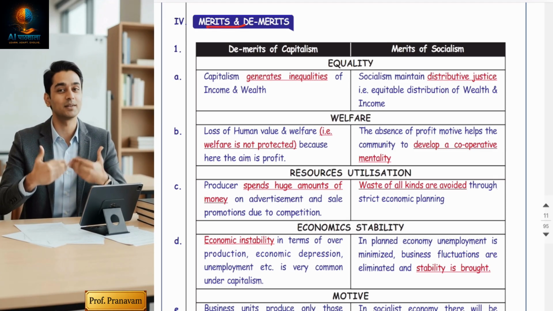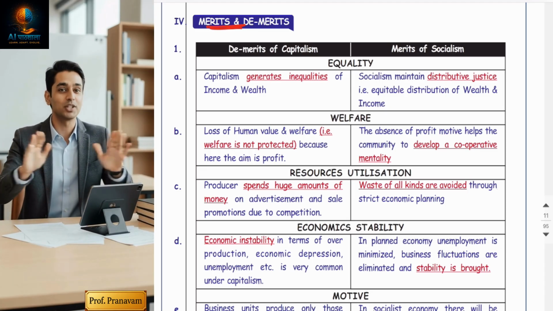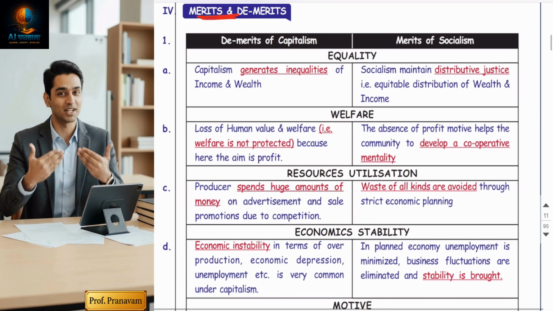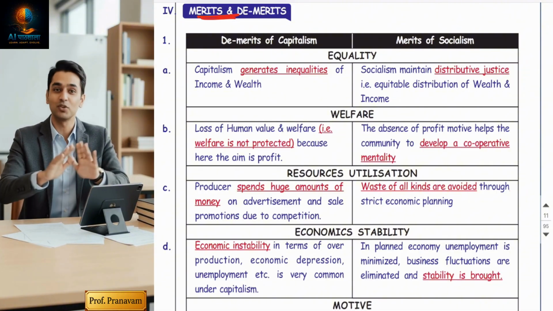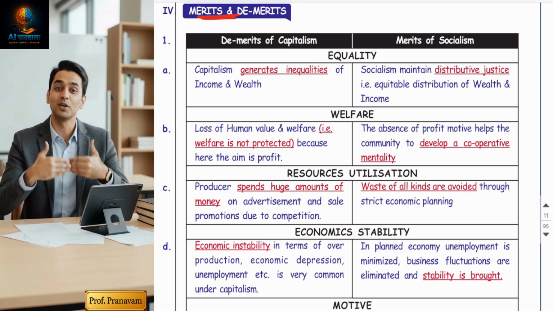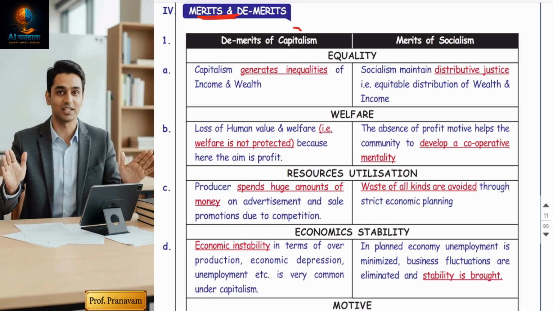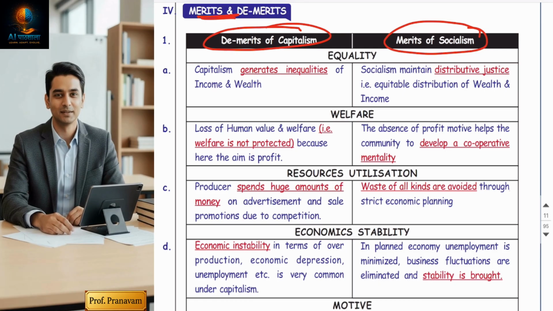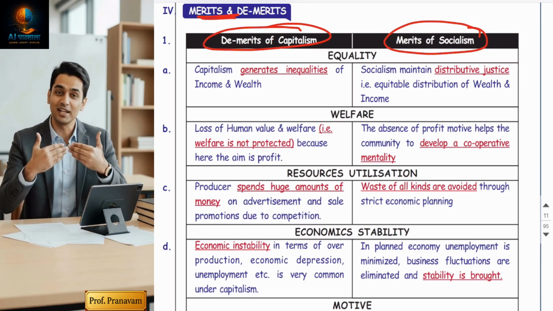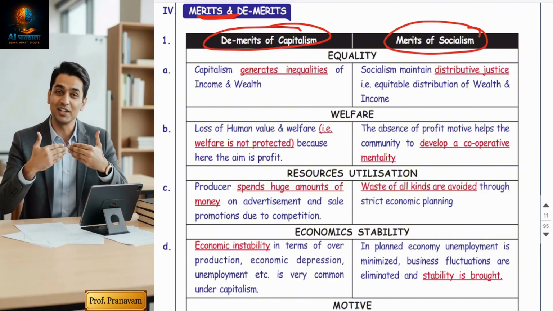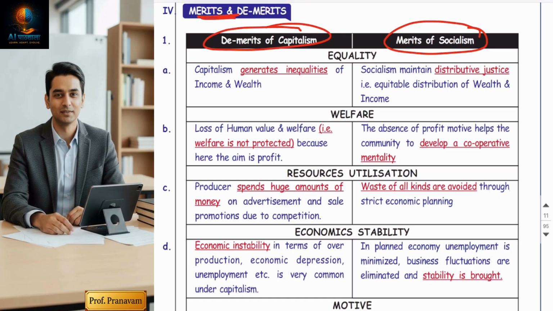So after understanding the central problems, how they can run the business, and how private sectors are solving their problems, let's get into the merits and demerits. Friends, please focus here. My USP of my notes is to do the comparisons and make you understand in a better manner. So I have compared demerits of capitalism with the merits of socialism, because both economies are opposite to each other. One's demerit is the other's advantage. So let's compare them one by one.